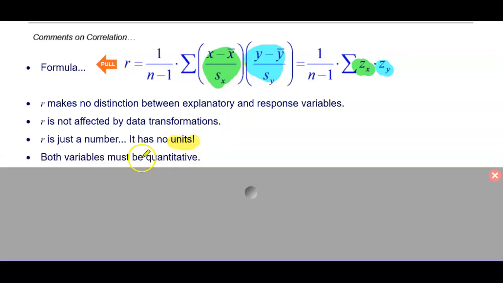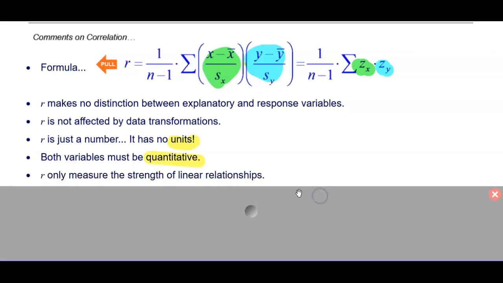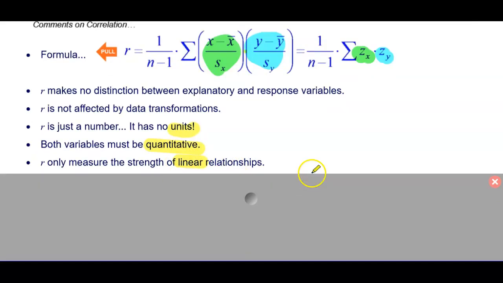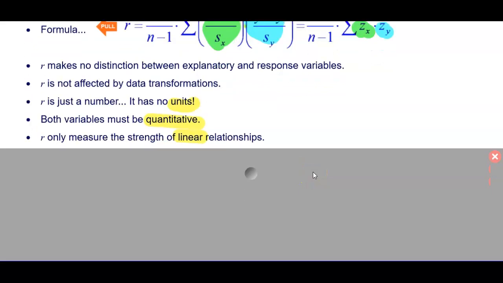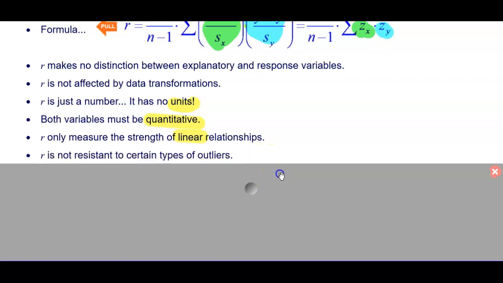Both variables must be quantitative, and that's another thing that could come back to bite you as a student. If you're asked, what's the correlation between height and eye color? Well, that's absurd because eye color is not a quantitative variable, it's categorical. r only measures the strength of linear relationships. So if you see a curved pattern in your scatter plot, it doesn't make sense to use r as a descriptor for that data set because it only measures the strength of linear relationships.